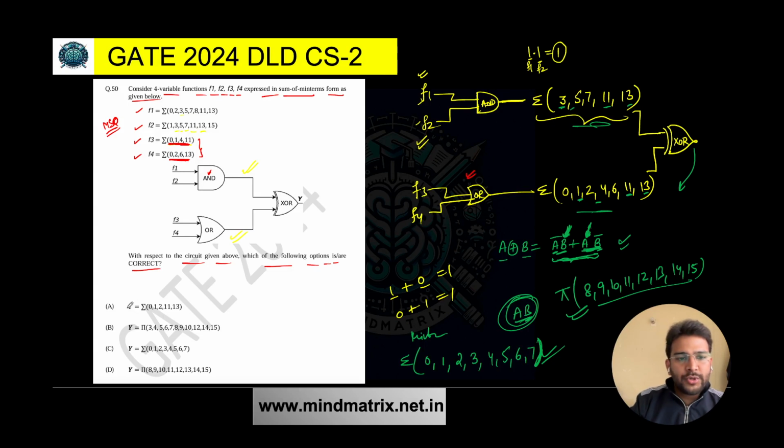So if you see the options, option A says 0, 1, 2, 11, 13. Definitely this is not correct. If you talk about maxterms, it is 3, 4, 5. No, that is also incorrect. Minterms 0, 1, 2, 3, 4, 5, 6, 7. Yes, this is correct. So option C is correct. Option D, 8, 9, 10, 11, 12, 13, 14. Yes, this is also correct. So C, D is the correct answer for this question. I hope it is clear. It was also a simple question.